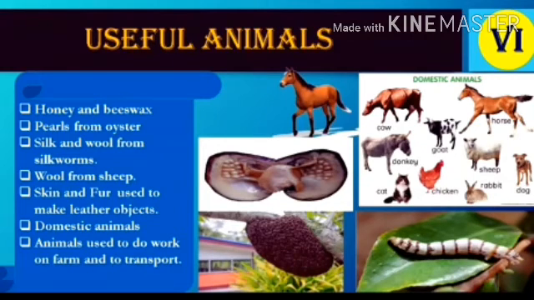Understood everyone? Earthworm is also useful in agriculture. So animals are used as food, and for some other purposes also animals are useful to us.